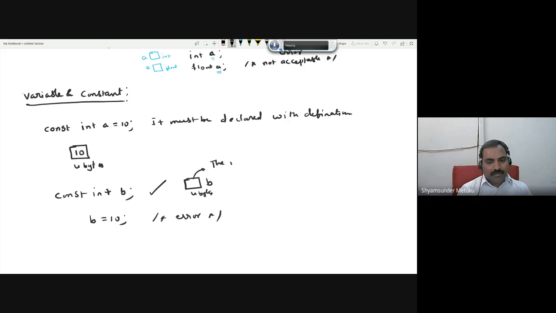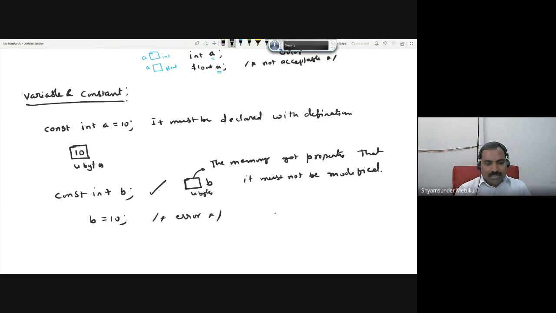The property of this memory is constant. The memory got the property that it must not be modified. So I think the definition is very simple. When you try to declare a constant, it is a property of the memory in which the value cannot be modified, cannot be updated during the execution of the program. That's the definition. So in a very simple way I'm trying to explain here.